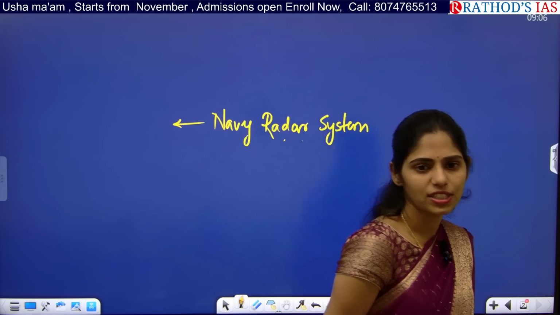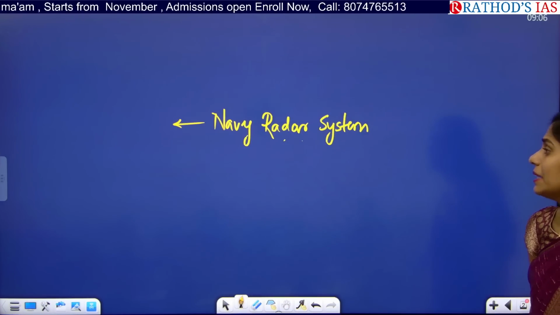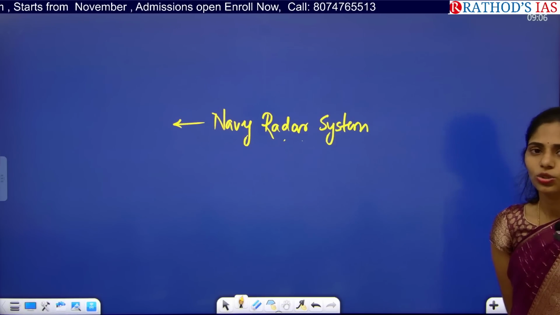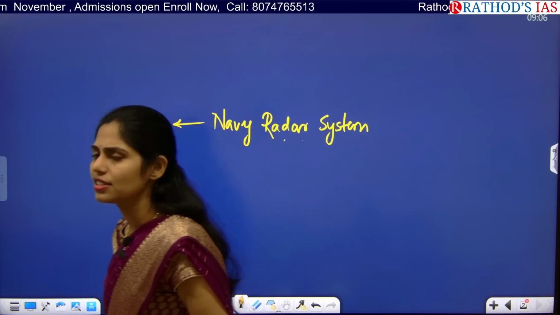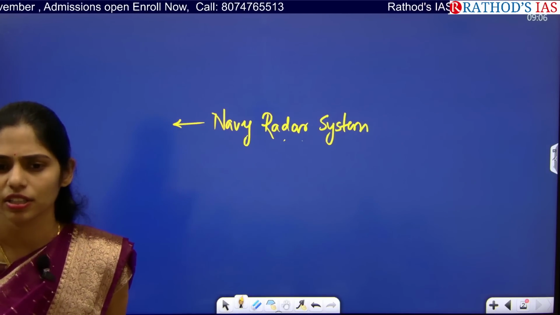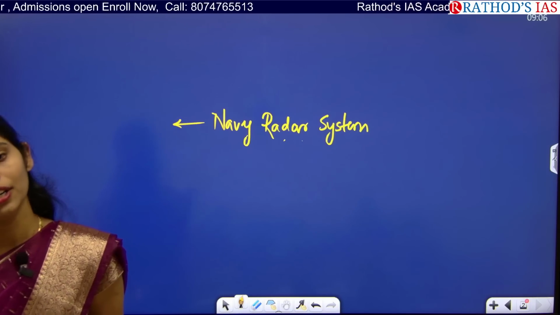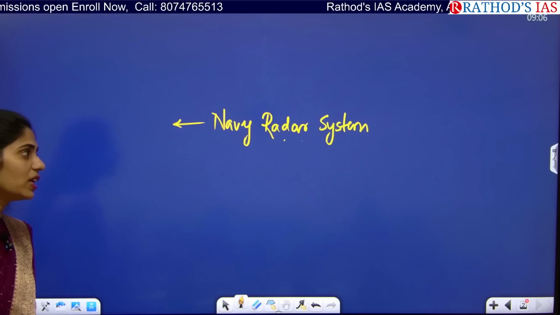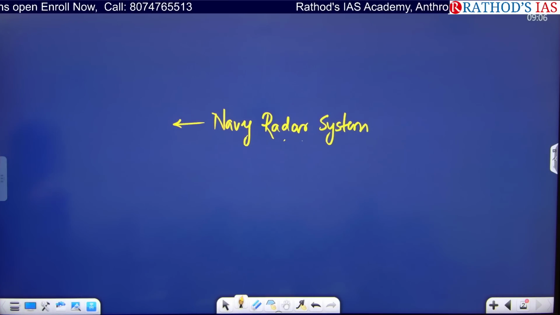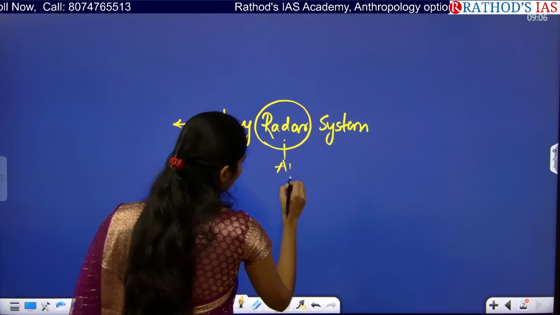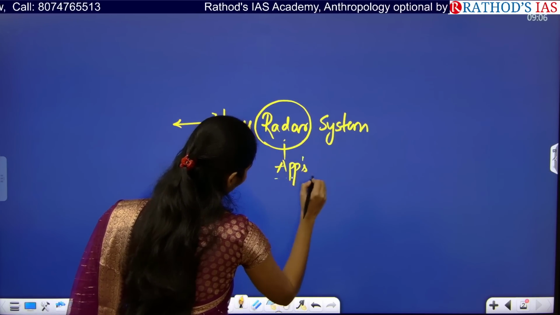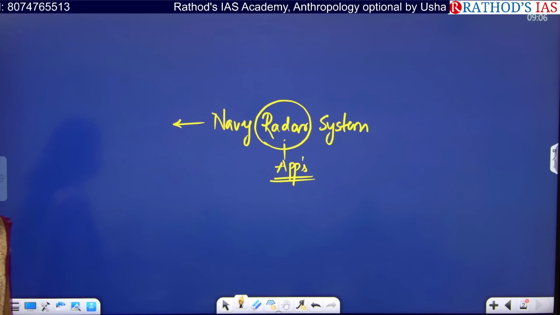In this way, you can get a simple question, or else you can get a statement-based question like, recently our Government of India inaugurated a Navy radar system, which is the first in our country. But it is not the first, it is second. The first one is already present in Tamil Nadu and the second one is now in Telangana. And you have to know about the applications of this radar system. On these applications also, you can get a question in your prelims.